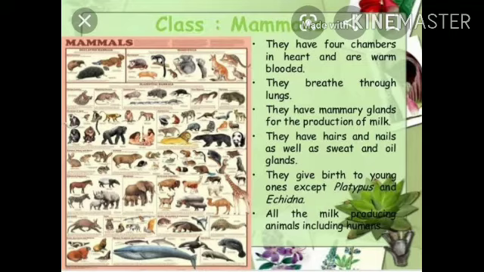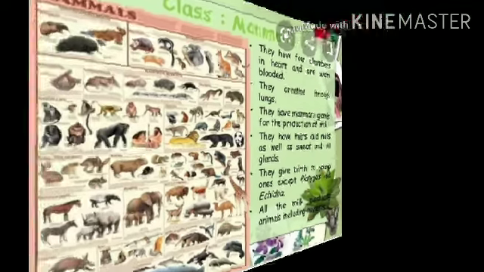These have two sets of teeth, milk teeth and permanent teeth. Teeth are thecodont and heterodont. These show only pulmonary respiration. Heart is four-chambered. Ear is peculiar in having pinna. Nasal chamber opens in the pharynx. These are ureotelic in excretion. These are warm-blooded animals.